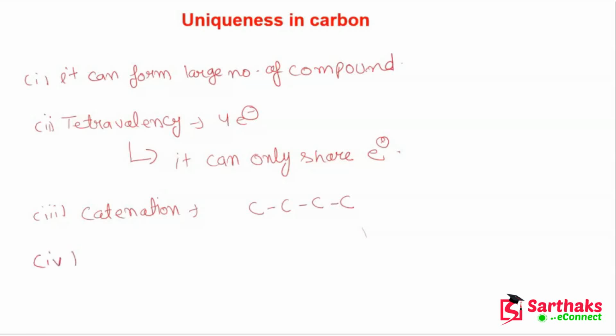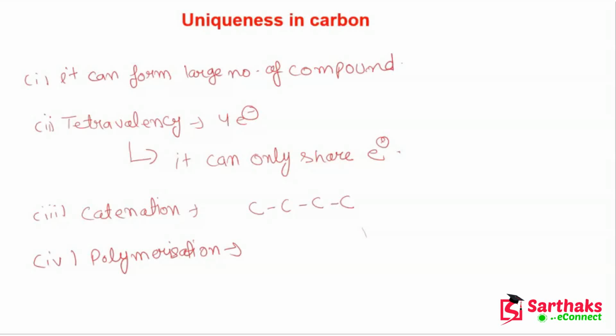Now one more thing I want to let you know, and that is polymerization. So basically what is polymerization? It is also a very unique property of carbon. Polymerization is the process to create polymers. So in this process, what happens? The smaller molecules, which we call monomers, are combined to create larger molecules.